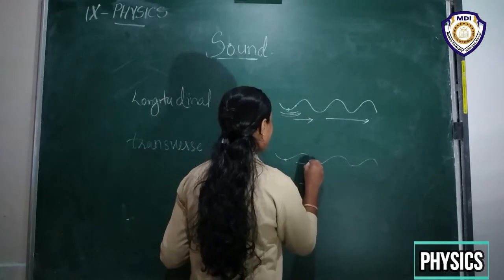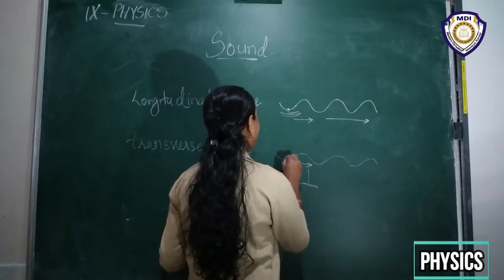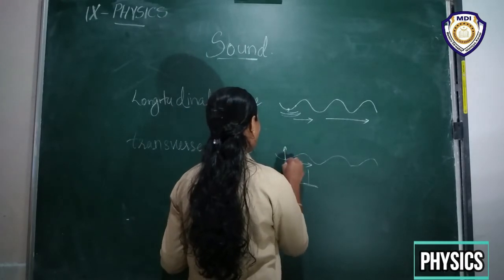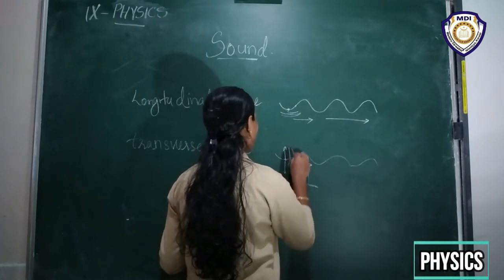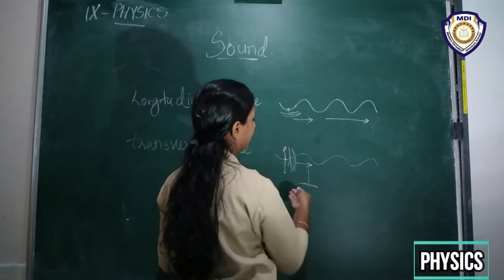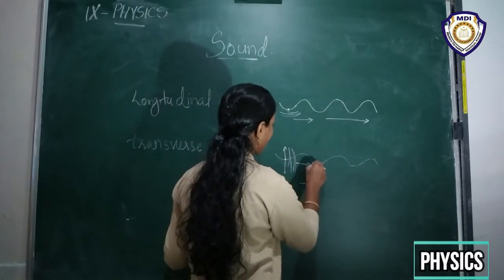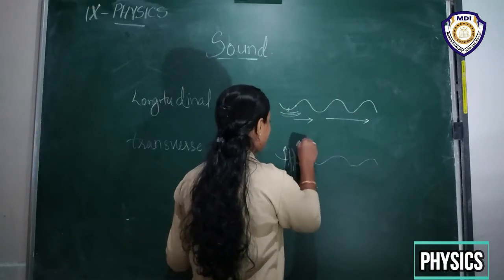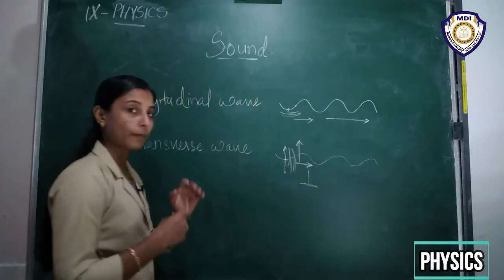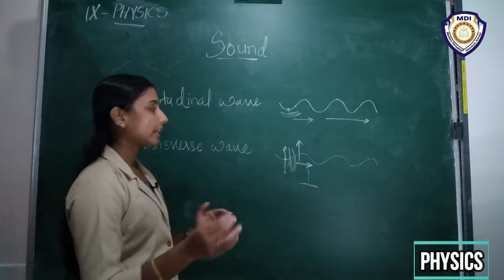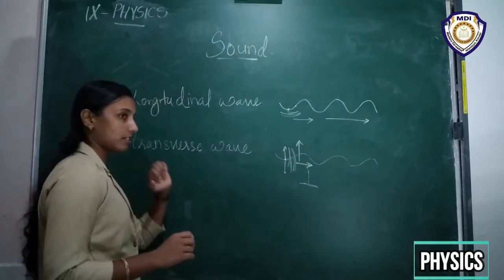If this is the direction of propagation and the particles of the medium vibrate like this, that means this is the direction of motion of the particles, and they are perpendicular to each other. That type of waves are known as transverse waves.